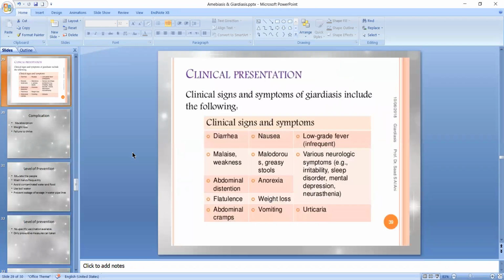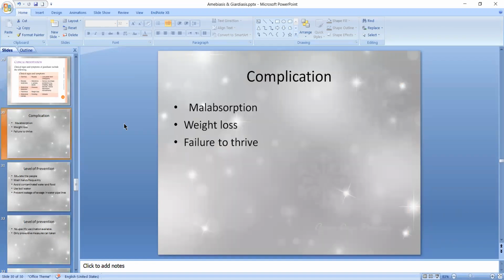Clinical signs and symptoms of giardiasis include diarrhea, malaise, weakness, abdominal distension, flatulence, abdominal cramps, nausea, malabsorption, weight loss, vomiting, and low-grade fever. The main complications of this disease are malabsorption, weight loss, and failure to thrive.